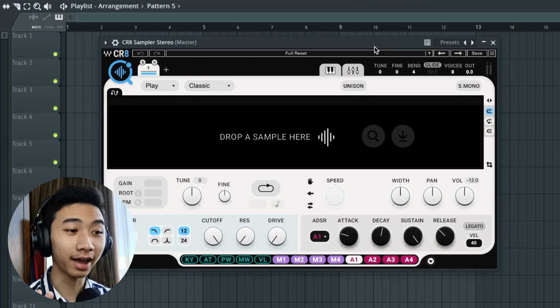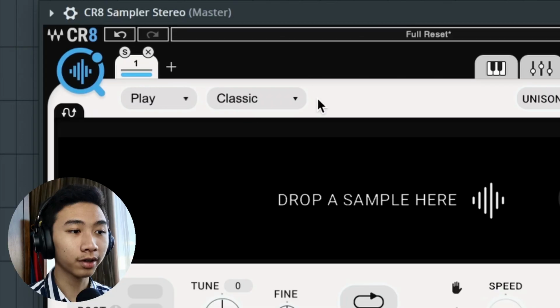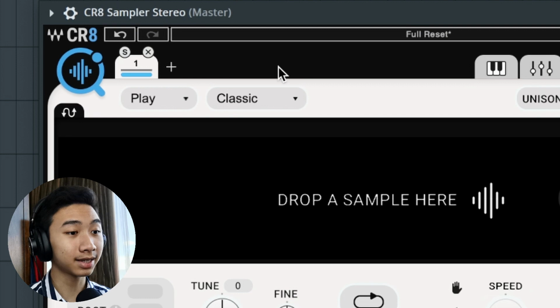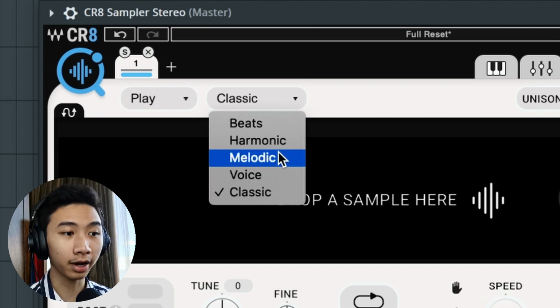Alright, so now on my screen I have CR8 sampler loaded up right here in FL Studio. I just got it a few days ago. The user interface seems pretty straightforward and simple, but one interesting thing I found out about this plugin is that it has 5 different kinds of stretching algorithms. By default it's classic, but if you click this drop down menu, you can choose beats, harmonic, melodic, and voice, which we'll definitely be trying out later.